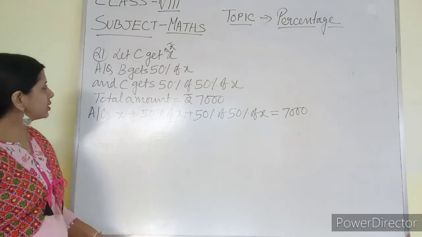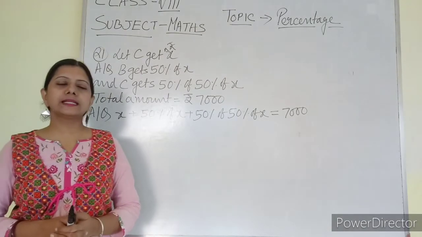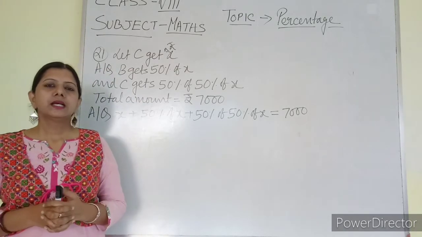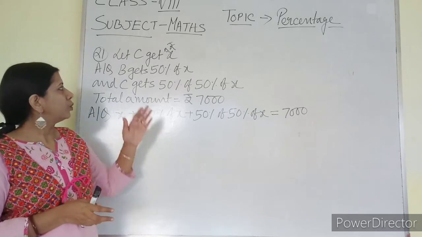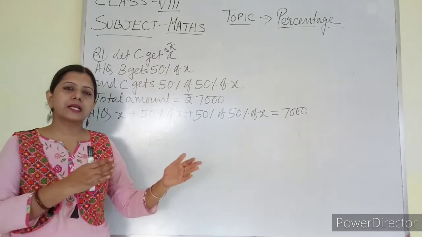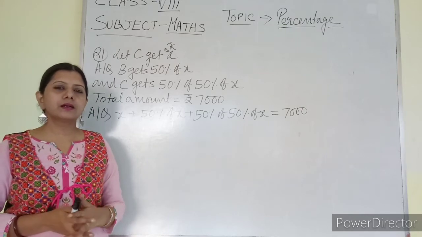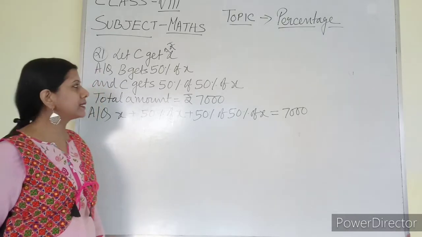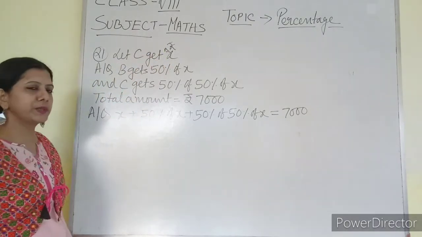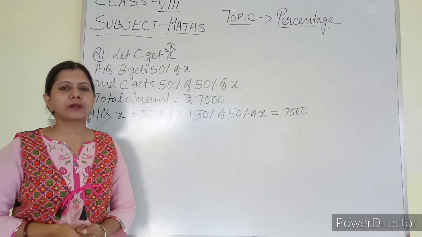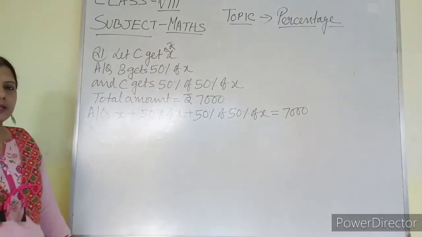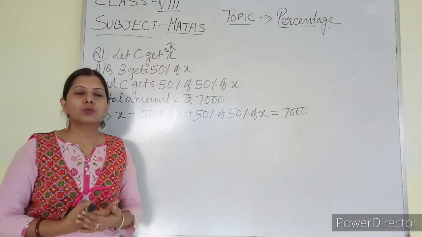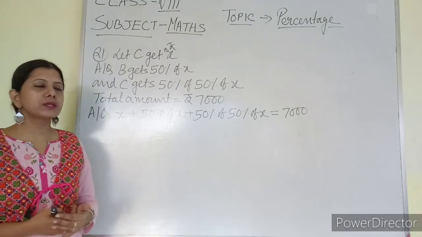Question number 21. In question 21, rupees 7,000 has to be divided among A, B and C. Now it is written in the question that whatever C is getting, B is getting 50% of that and A is getting 50% of what B is getting. So I have taken that let C get rupees X. C is getting rupees X. So according to the question, what is B going to get? 50% of X. So what is the amount that A is going to get?